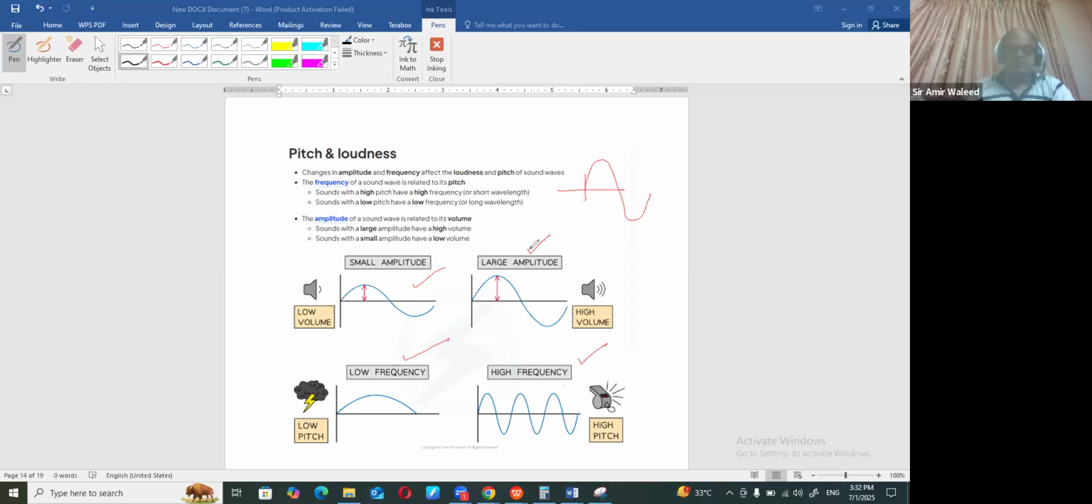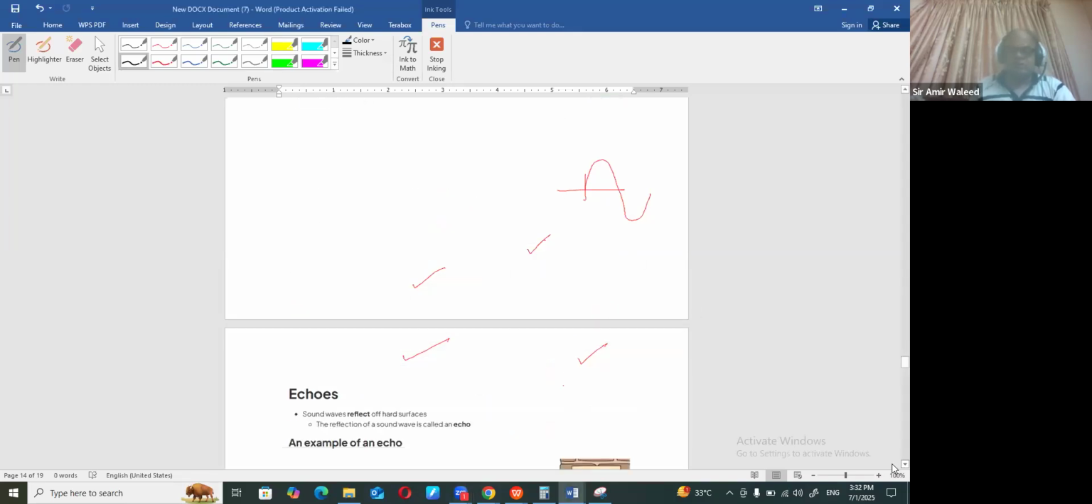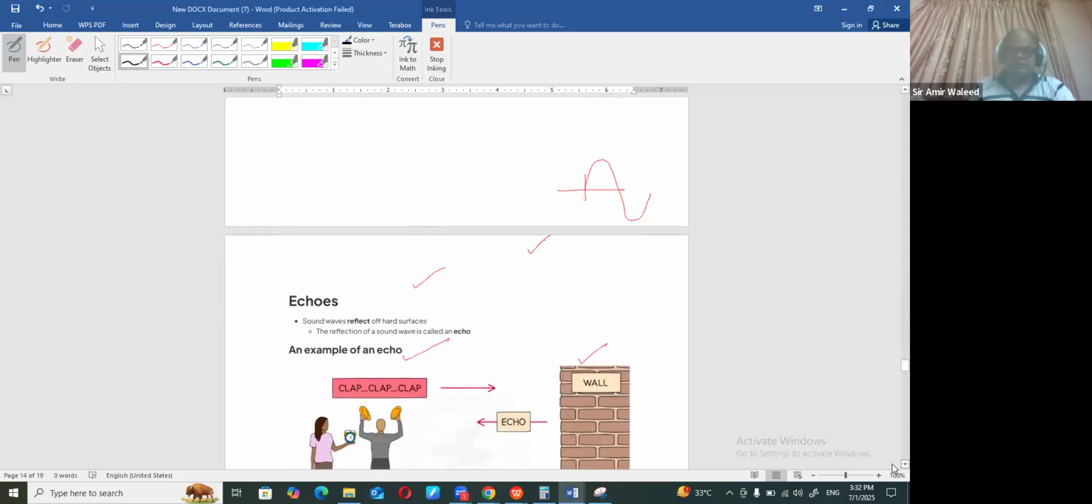Okay. So sound with a larger amplitude has a higher volume. Sound with a smaller amplitude has a low volume. Same thing: sound with a higher pitch has a high frequency or a short wavelength. A sound with a low pitch has a low frequency. Right? So these two, pitch and loudness, are considered the qualities of a good sound.